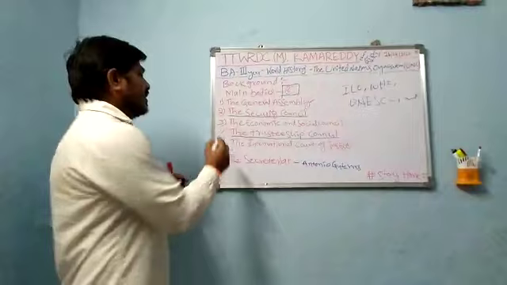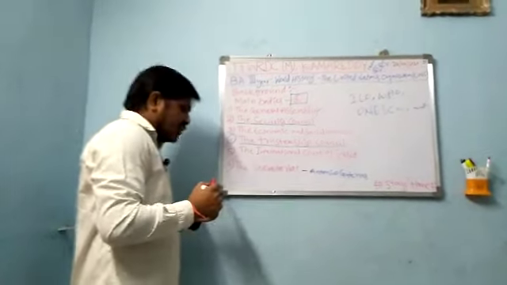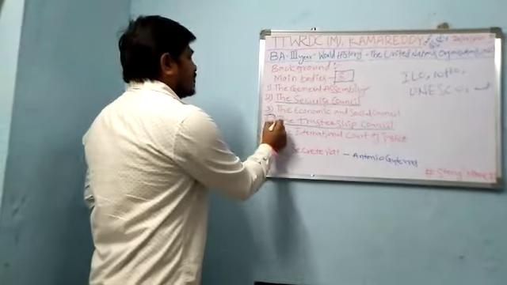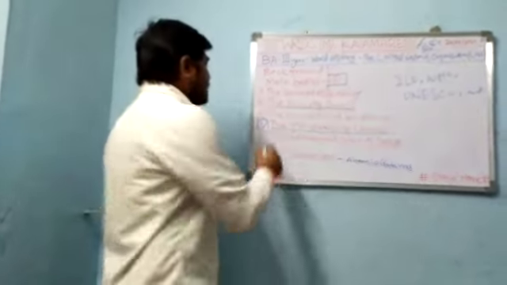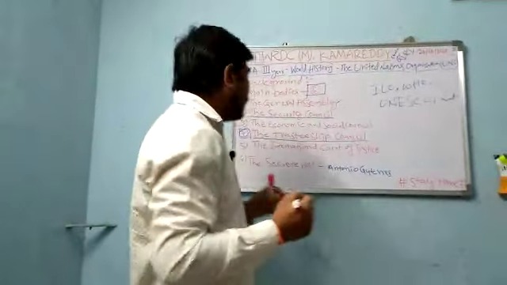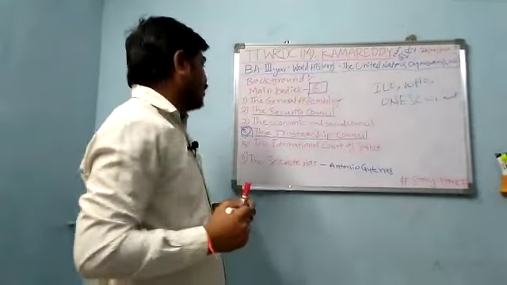But at present there are no trusteeship areas in the world. That's why this council is in passive mode. Whenever such places arise, it may become active.